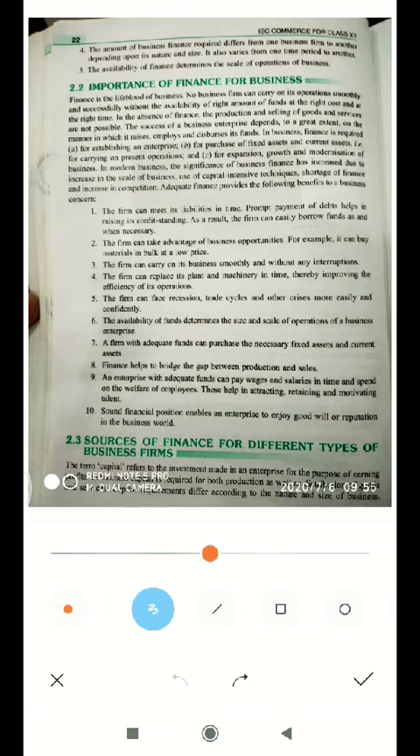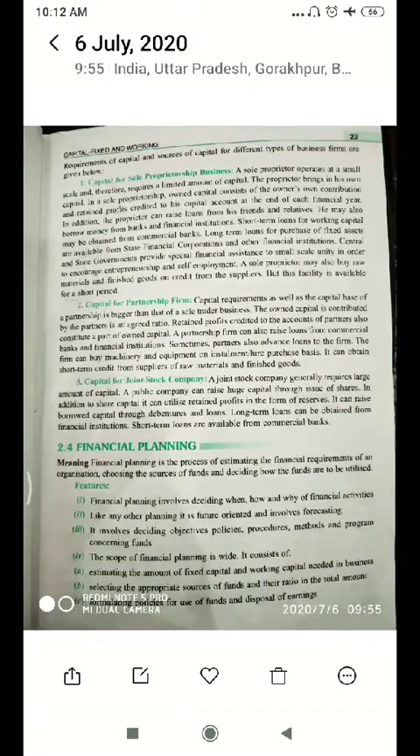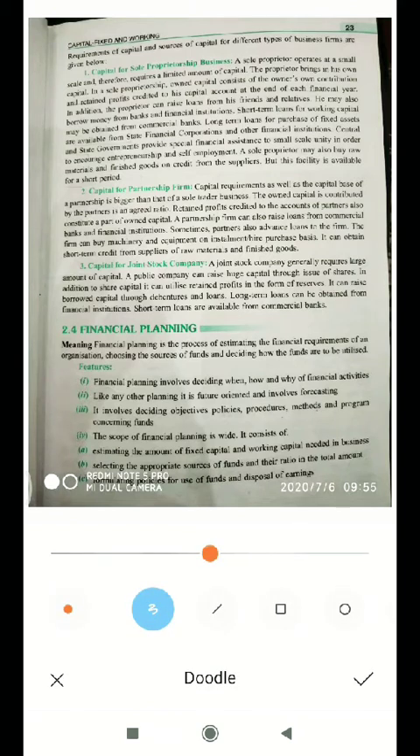Next topic is financial planning. Financial planning is the most important topic for your examination. Financial planning is the process of estimating the financial requirement of an organization, choosing the source of funds and deciding how the funds are to be utilized. What type of process is it? It is estimation.